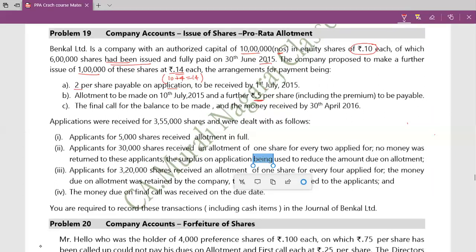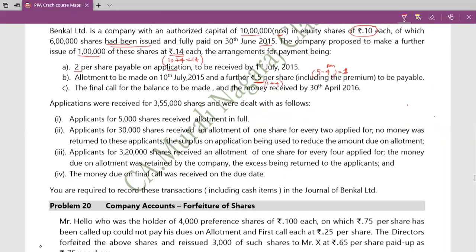Out of that, they have said it is total 5 rupees, minus 4 rupees premium. So therefore 1 rupee towards face value or paid up value of the capital. So including 5 rupees, 1 rupee plus 4 rupees premium is payable. The final call for the balance is to be made and money received on 30th April. So here out of 10 rupees, 2 rupees on application and 1 rupee on allotment, so total 7 rupees is your final call.